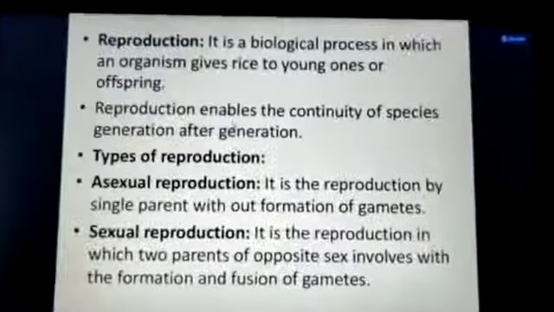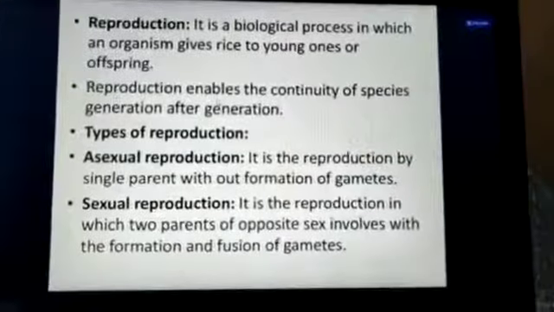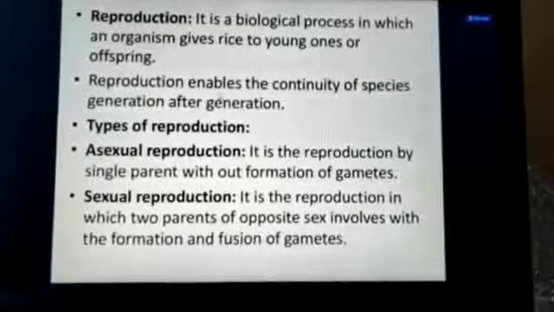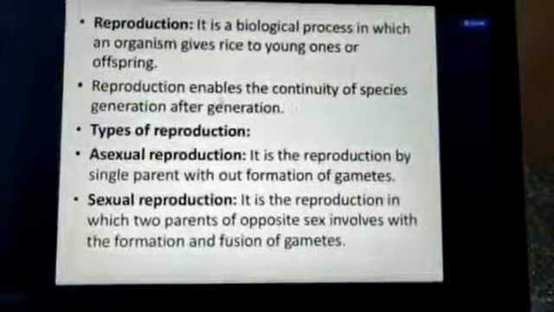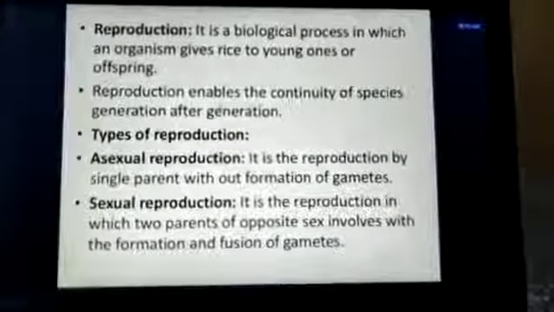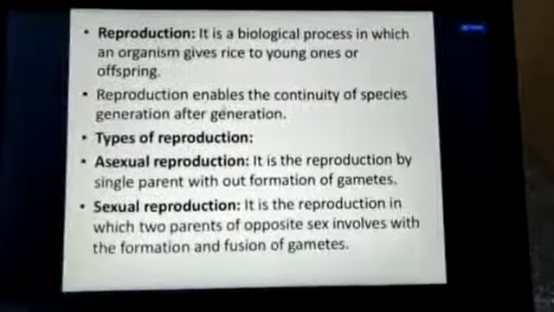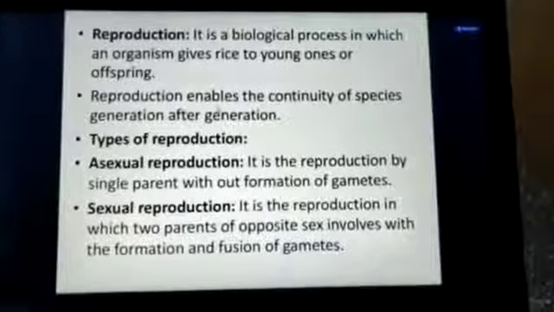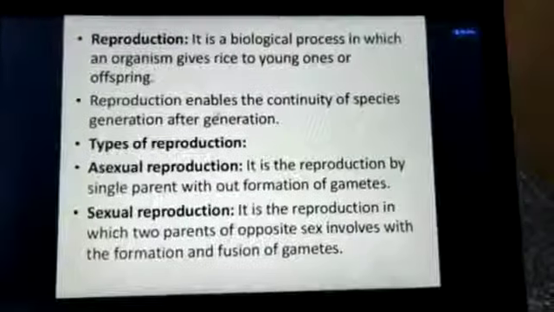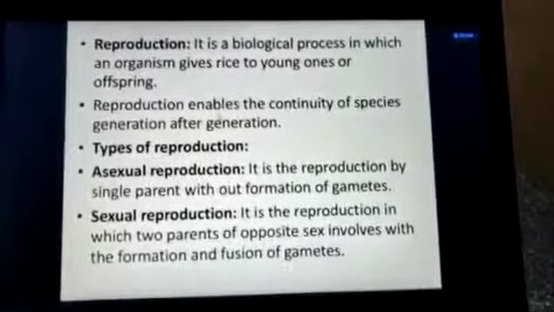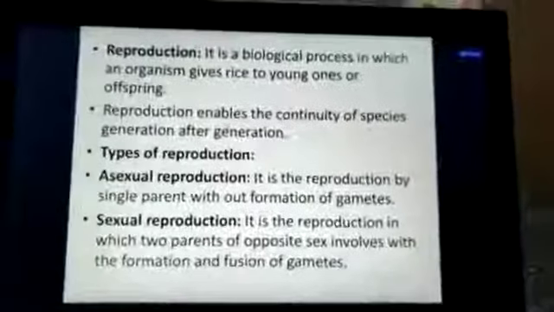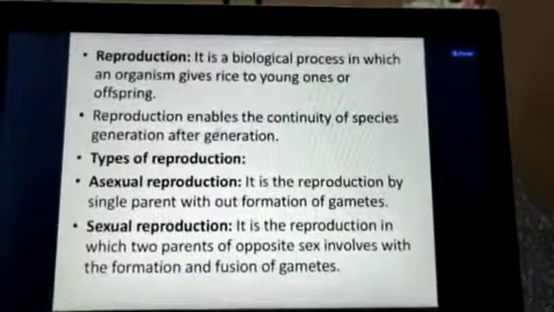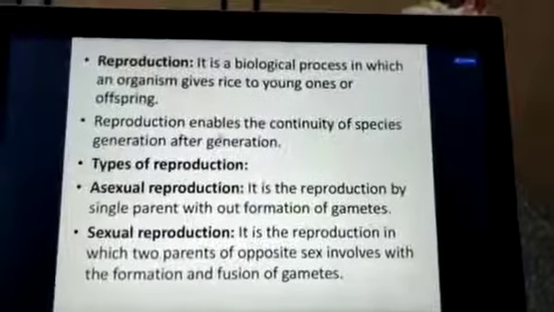So basically, once again a revision, reproduction is nothing but a biological process in which an organism gives rise to young ones or its offspring. Offspring means जो छोटा नया बच्चा जन्म लेता है. Reproduction enables the continuity of species generation after generation, meaning reproduction is very necessary for species to make their continuity perfect, or their species should continue for the next generation.